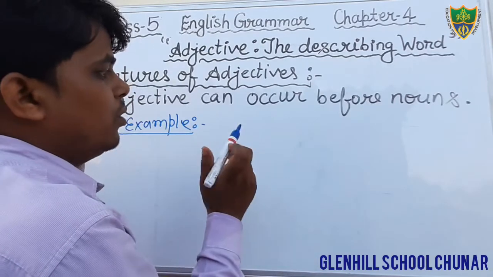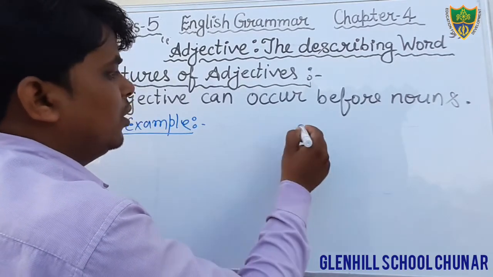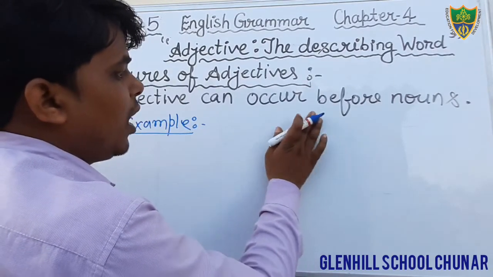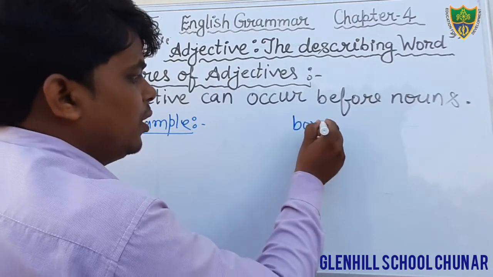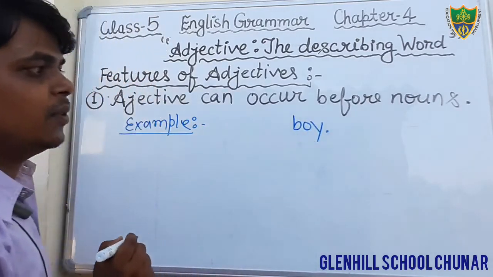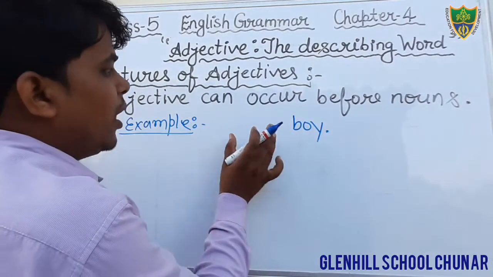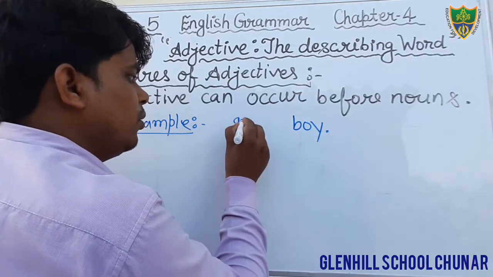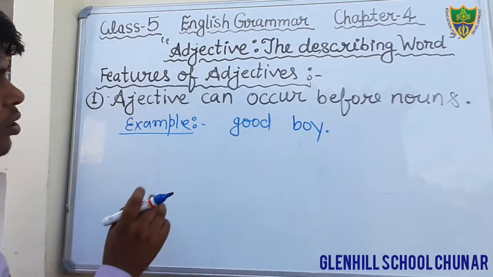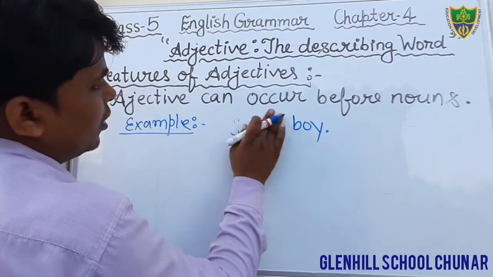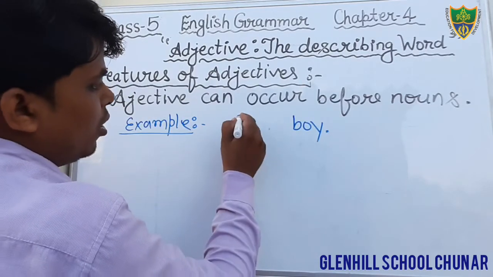Before the nouns. Suppose that I have written here boy. Boy is a noun. And before that we can use good boy. Before that we can use here a good boy. We can write here good boy.